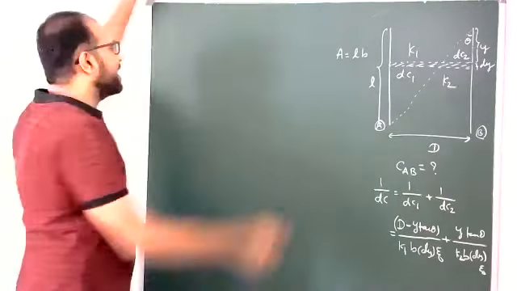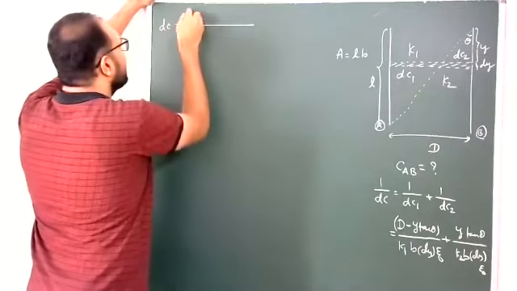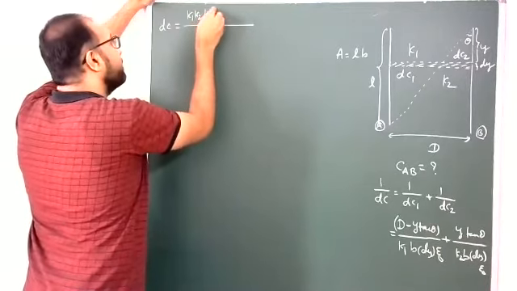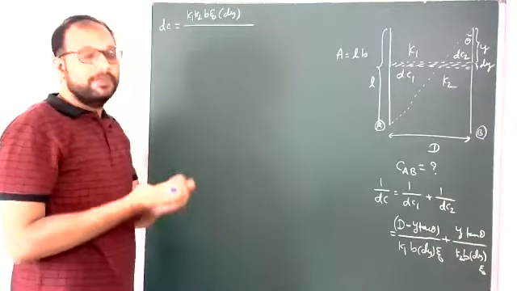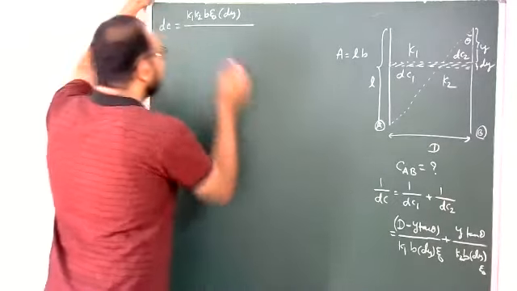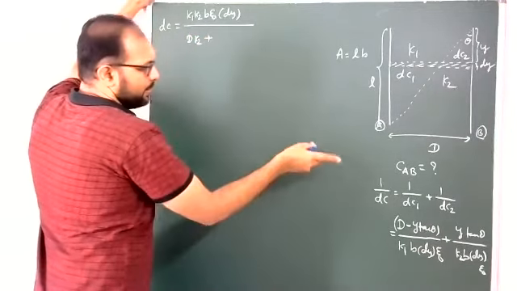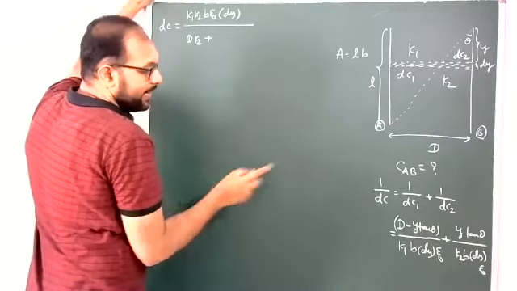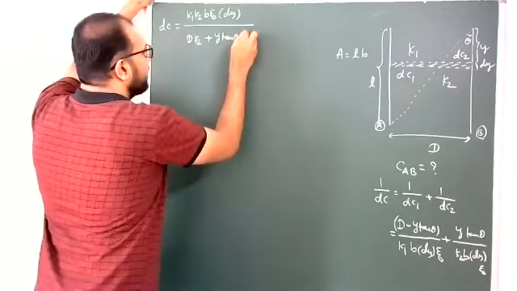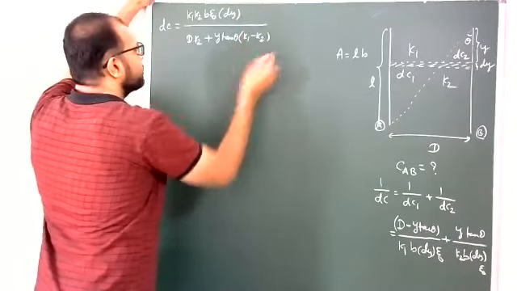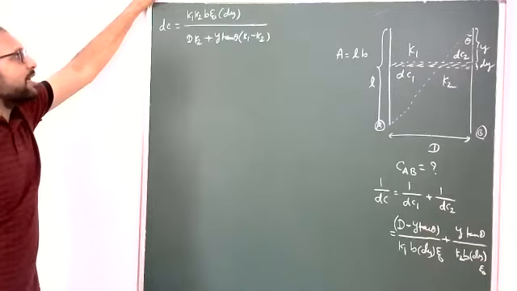Now dC equals K1 K2 B epsilon naught into dy as the numerator, and the denominator is D into K2 plus y tan theta common into K1 minus K2. That is dC, K1 K2 B epsilon naught dy divided by that.